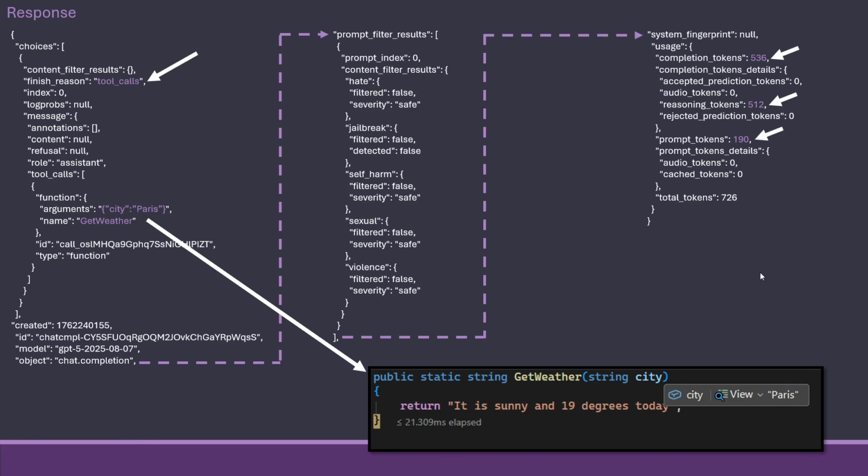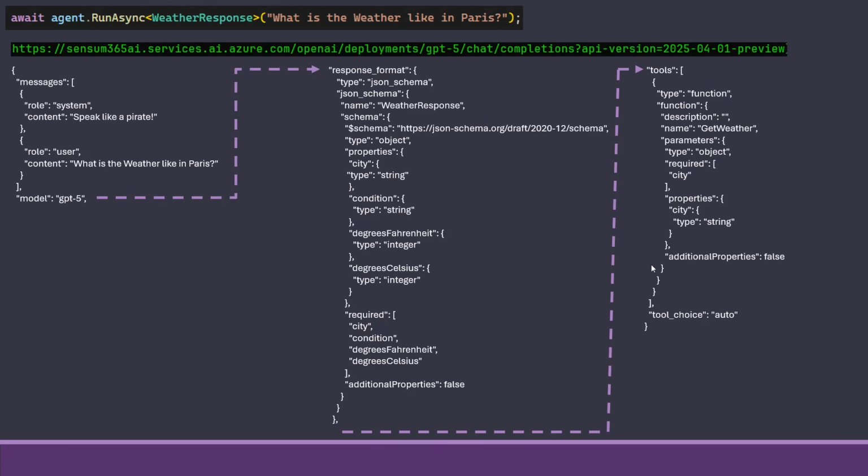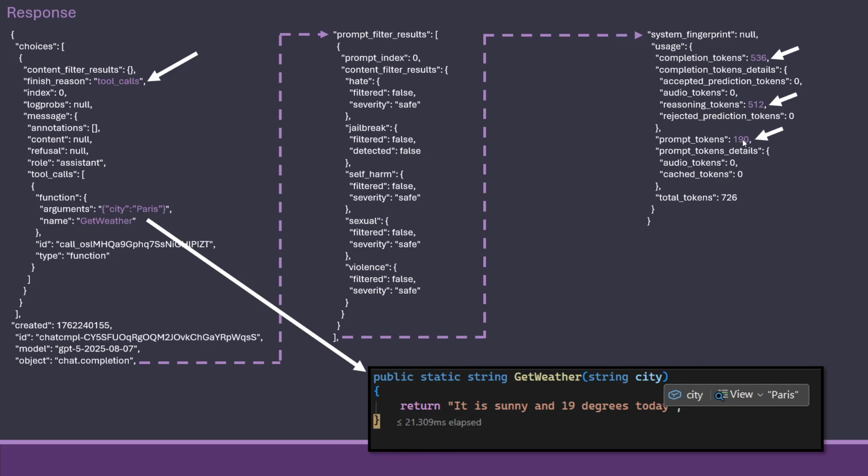We get a little bit of metadata about the call itself. How many tokens did it cost? How many reasoning tokens did it cost? So in this case, it's ChatGPT 5, so it can reason about how it should answer. Reasoning tokens are counted as output tokens, and the prompt tokens mean the input. So what we sent here cost 190 tokens for input. And what we see here is output, and we also pay for that.